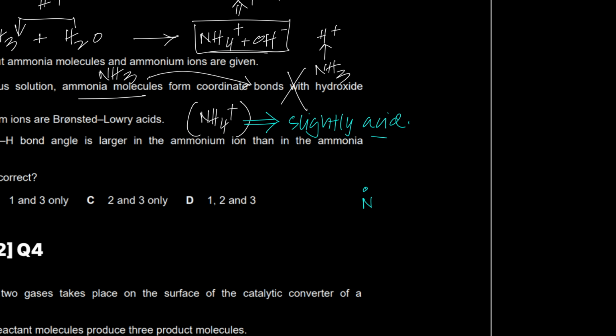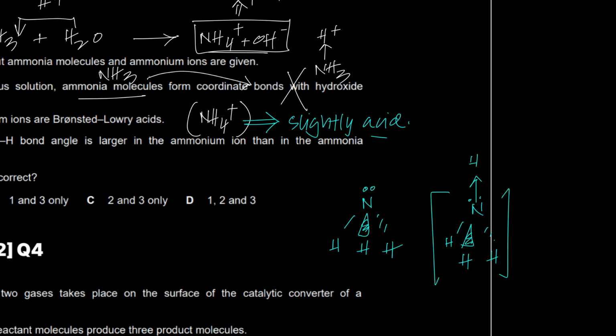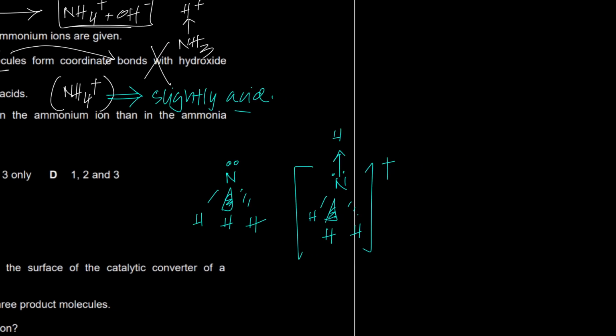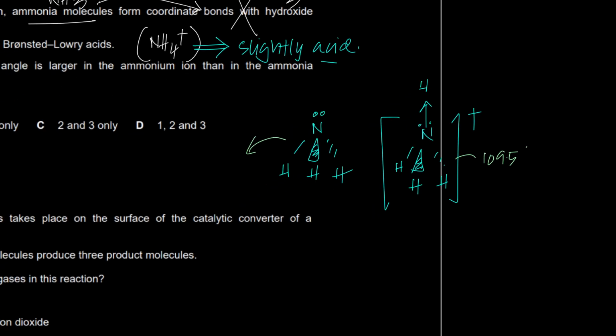If you look at the ammonia molecule, what's the bond angle? This is the ammonia molecule and this is the ammonium ion. The ammonium ion is a tetrahedral shape, 109.5. And this is trigonal pyramidal. If this lone pair was not here, it would be 109.5. Now it's squeezed in a little more, it's 107.